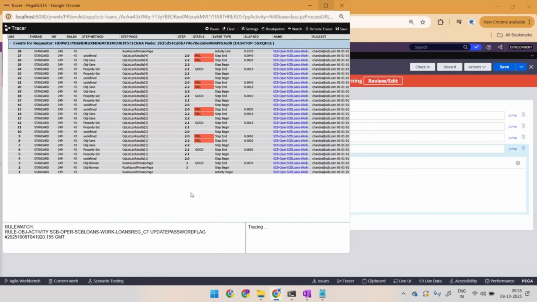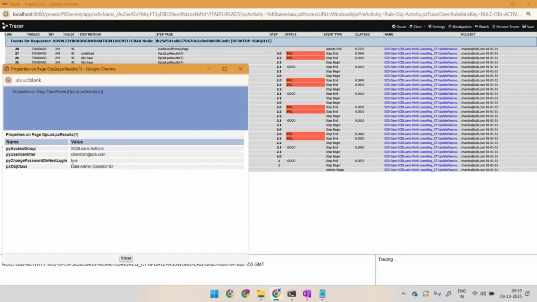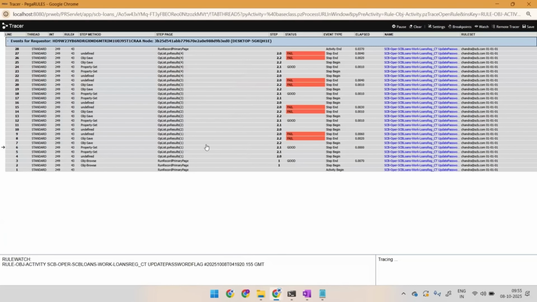Okay, and what is happening? So Obj-Browse, that is step 1, is a success. Step number 2.1 and 2.2, I can see repeating 4 times, because of 4 pages it is fetching. So property set on pxResults(1) is good. It is setting the property value. Open this and you can see it is properly setting. Okay, and step number 2, that is Obj-Save, has failed.